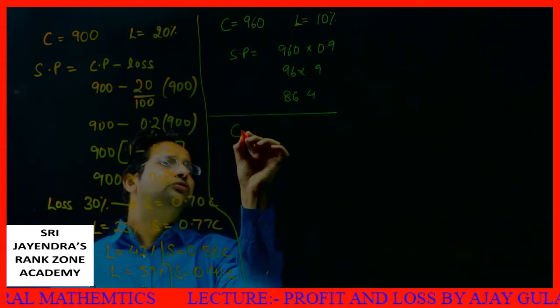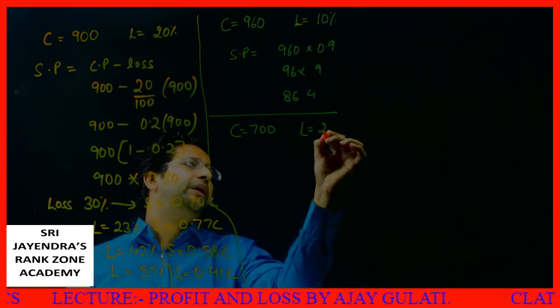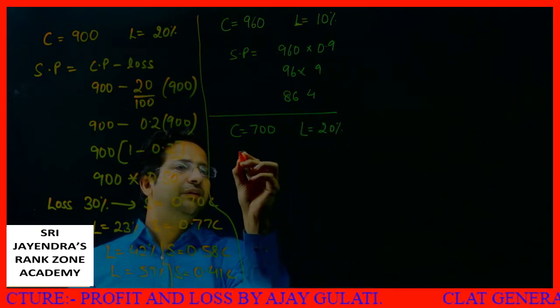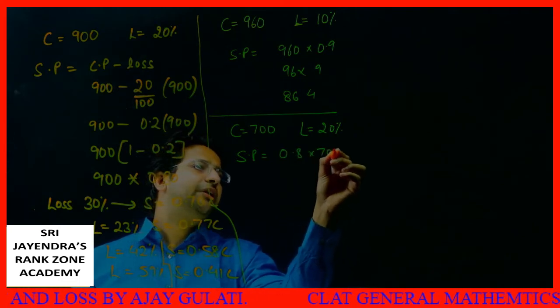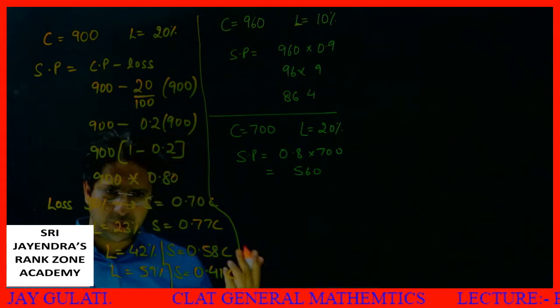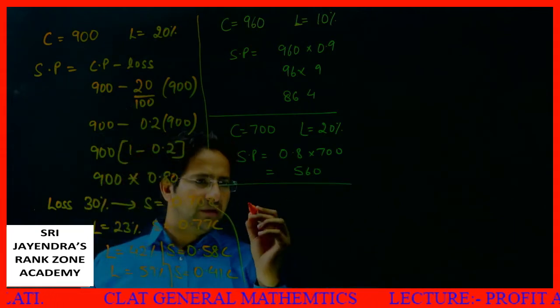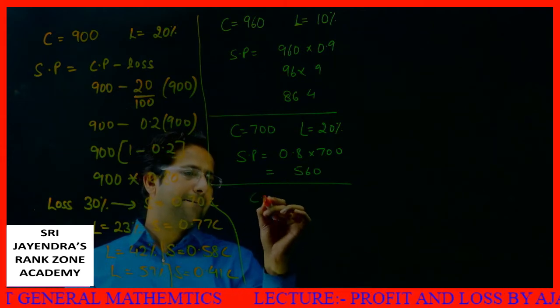My cost price is equal to 700. My loss is equal to 20%. Then directly my SP will be 0.8 into 700, or I can say 560. You can multiply this thing. This is nothing tough. My cost price is 1200.